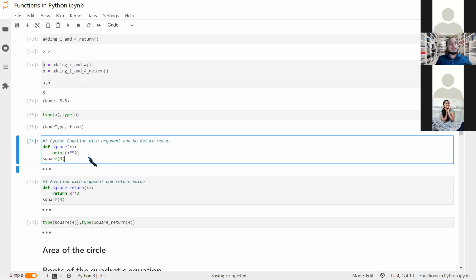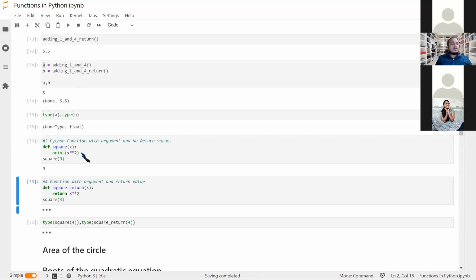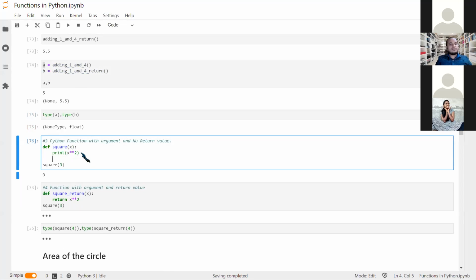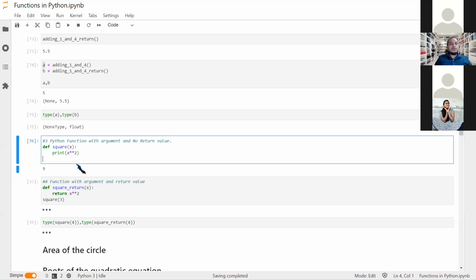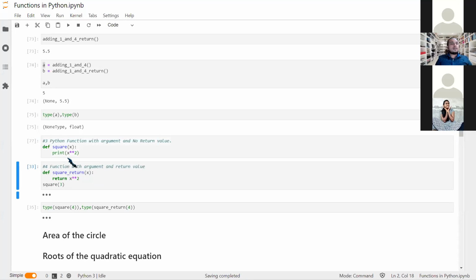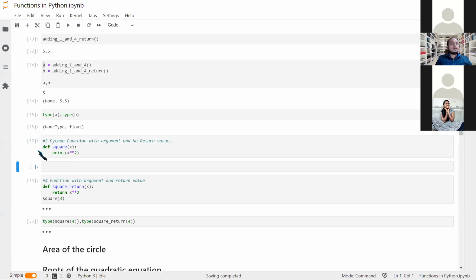If I want a square, I'm just naming it square, and I'm just printing what this is, that is x double asterisk 2. So what do I get? First of all, we just define the function, and now I'm calling it. You can observe it here. If you want, I can take it elsewhere. So we just print square.